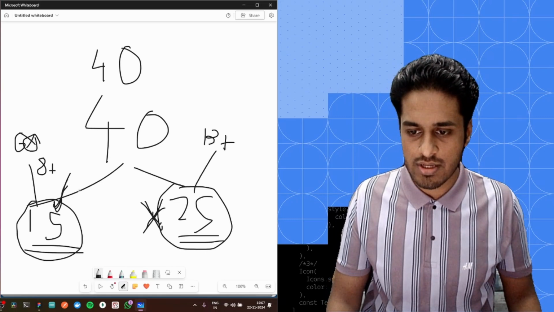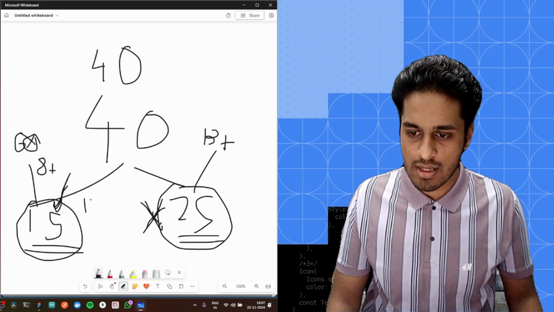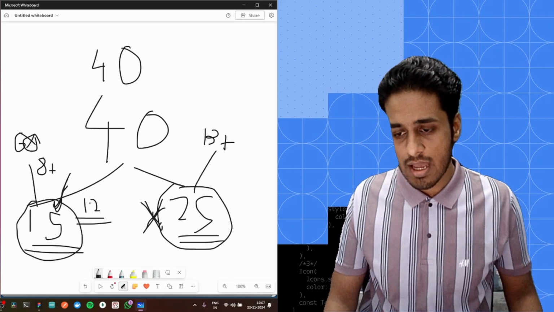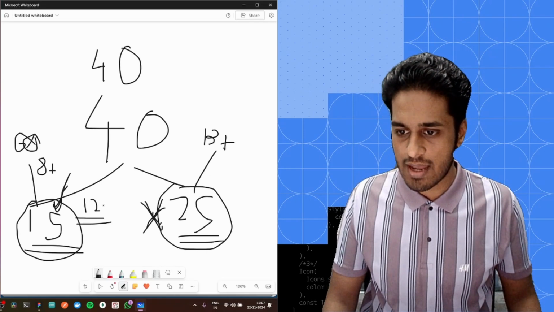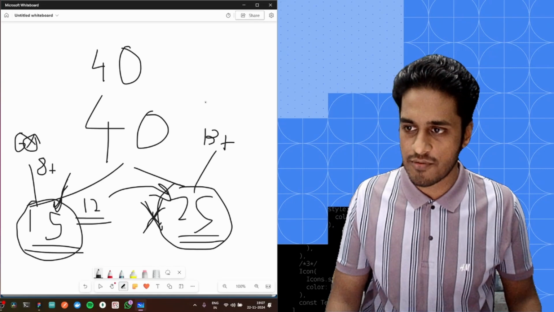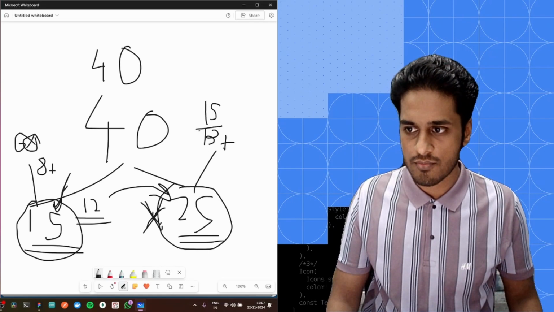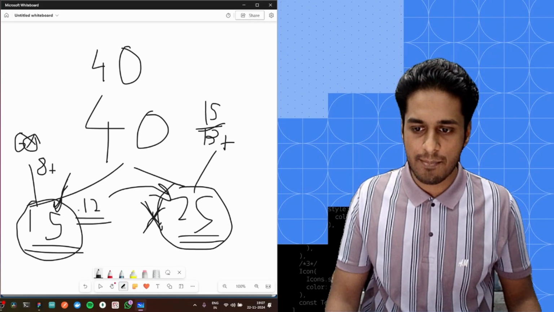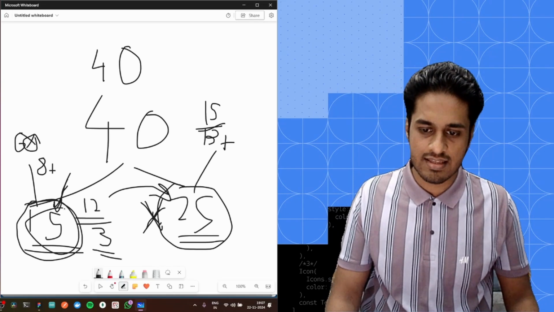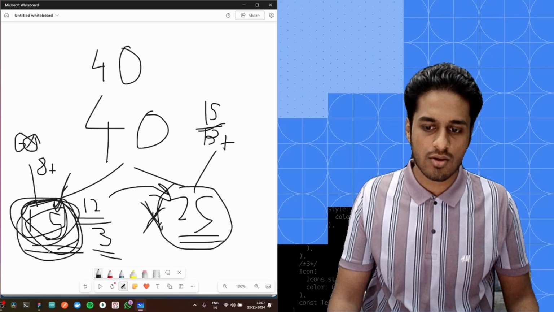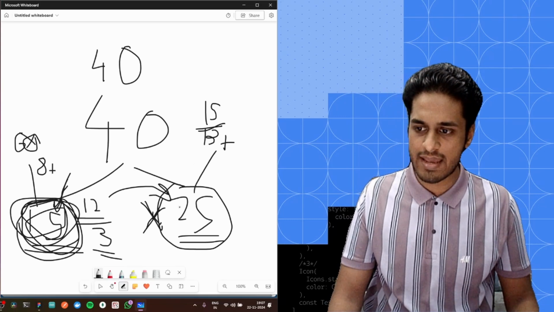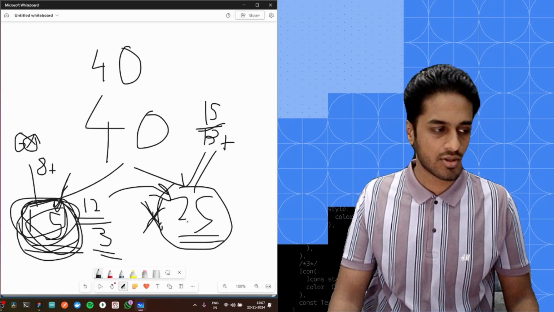I solved 12 questions of the core subjects which I was pretty sure about, and as soon as I was done with that, I moved on to the pseudocode questions. I solved 15 pseudocode questions which I was sure about. Then I came back and solved the remaining three, because this is something you can be done with pretty fast. And finally, I came back and completed the rest of the pseudocode questions.